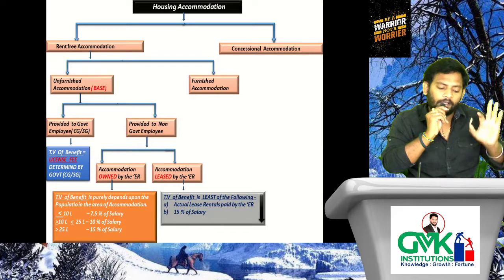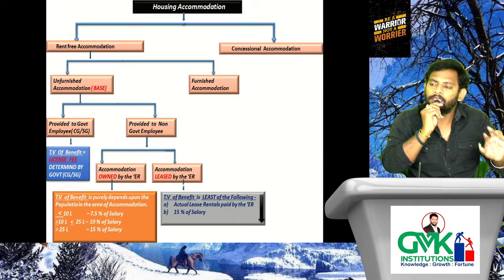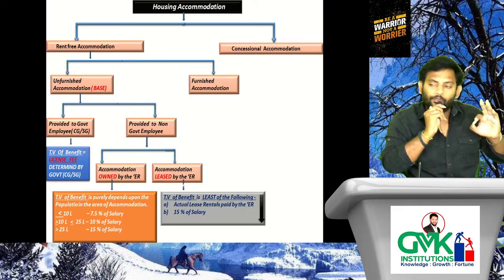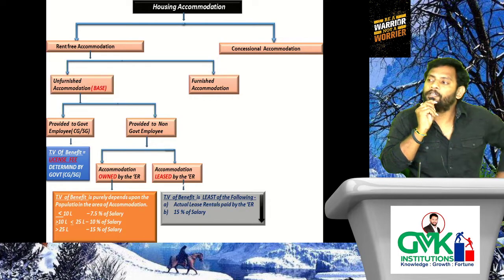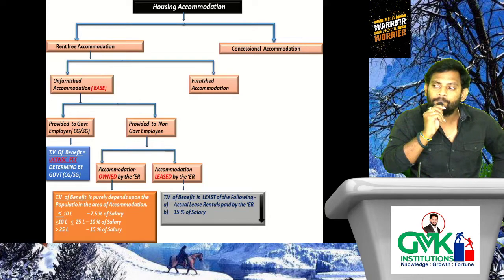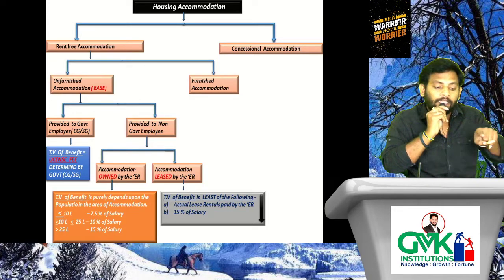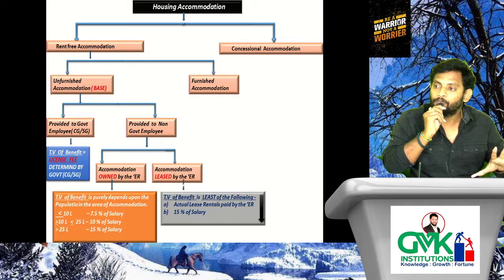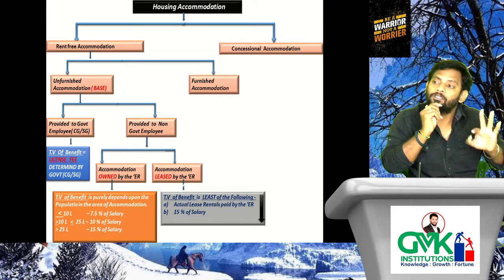Tell me, is the phrase "lesser of the following" used for the benefit of the SSC or for the benefit of the department? Here they used the term to decide what is chargeable to tax.